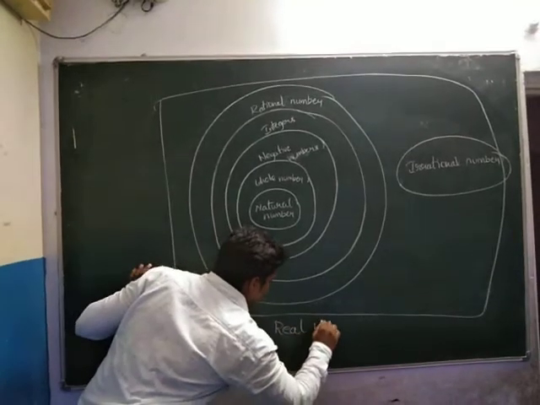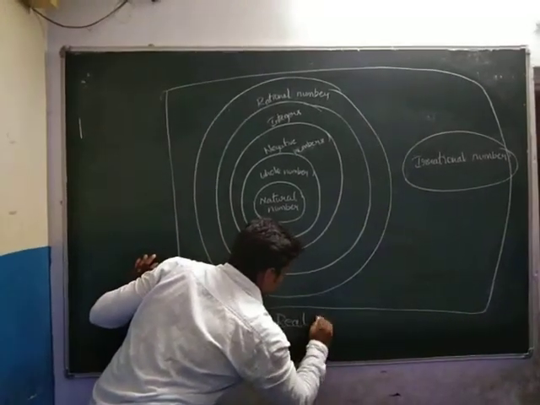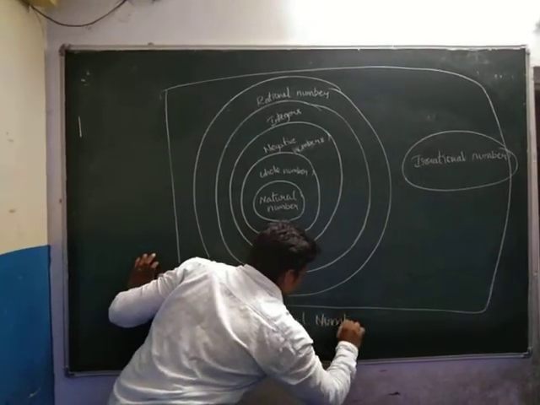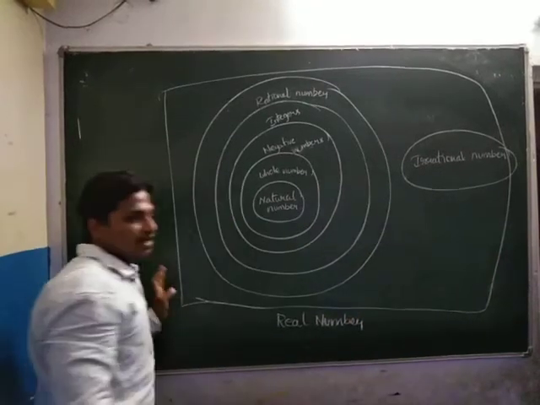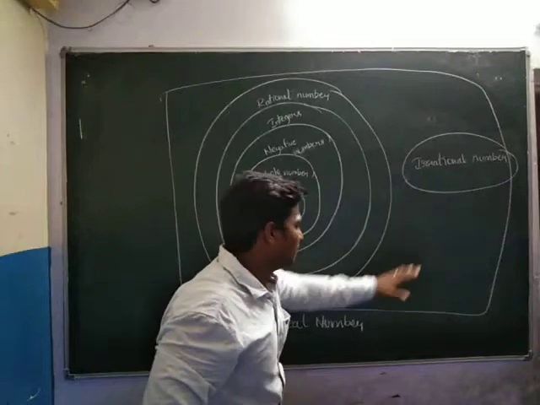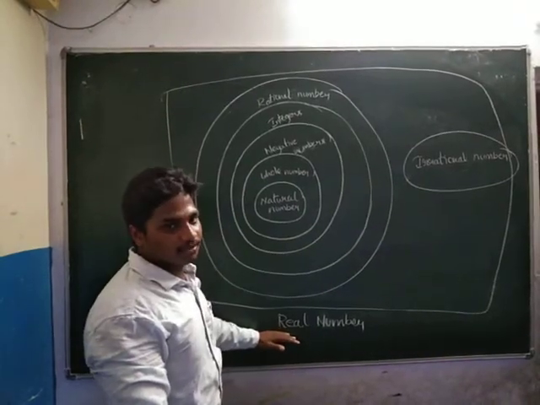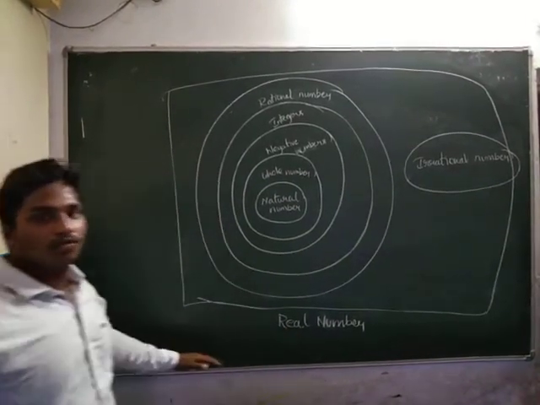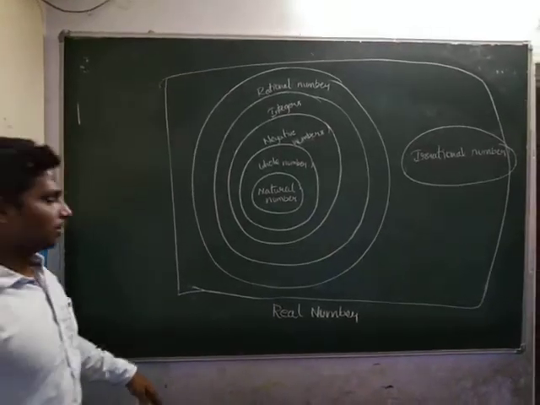So all these numbers will be real numbers. All these numbers will be categorized as real numbers.